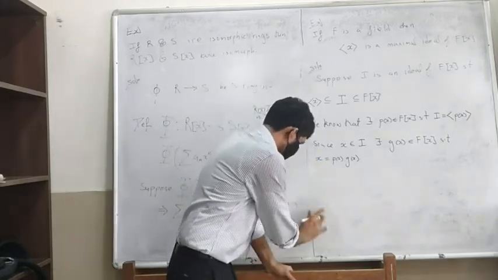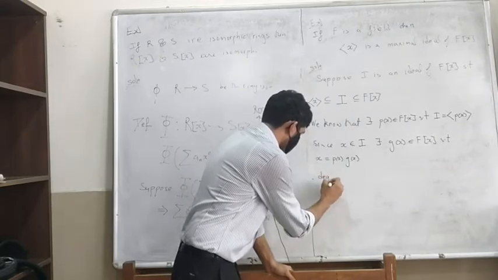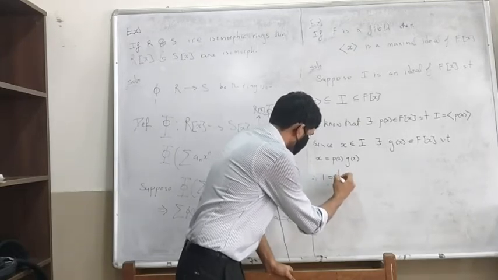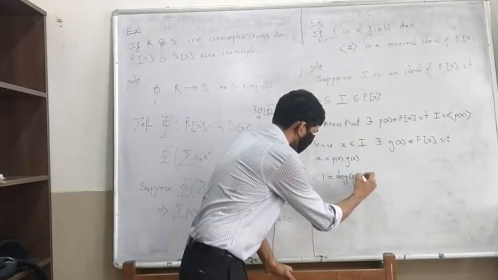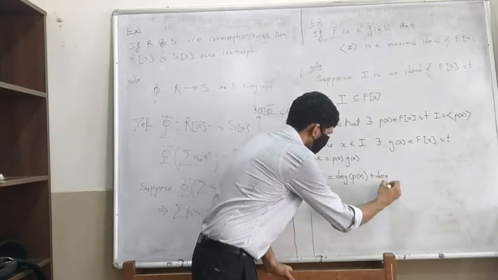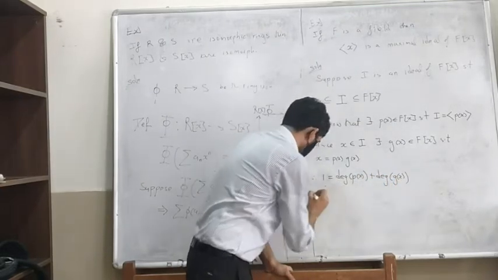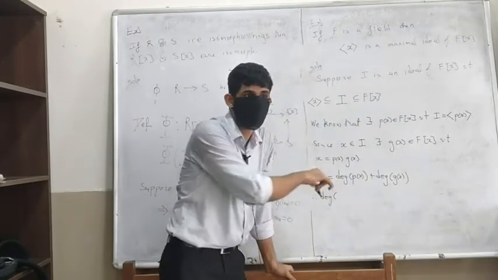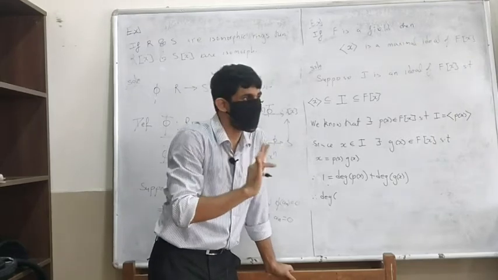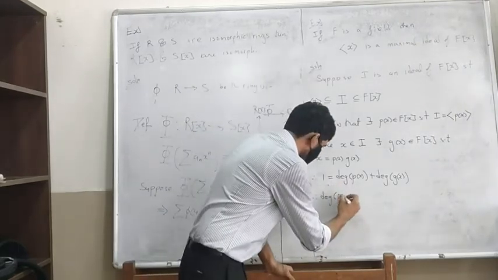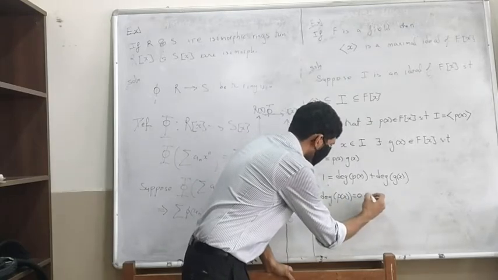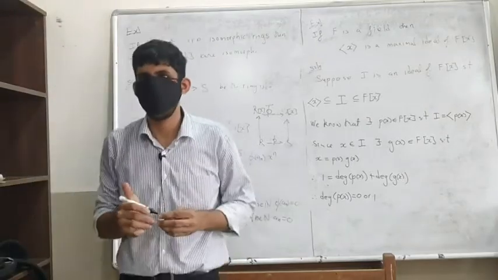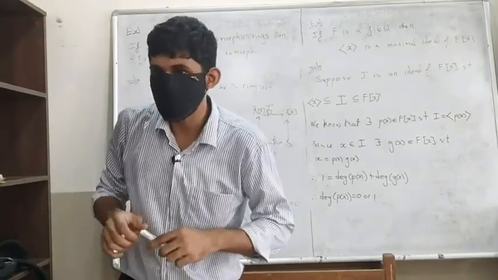So therefore the degree of x, which is 1, is the degree of p(x) plus the degree of g(x). We know this, right? Therefore the degree of p(x) should be less than or equal to 1. p(x) cannot be 0, so the degree of p(x) will either be 0 or 1. What happens if the degree of p(x) is 0?